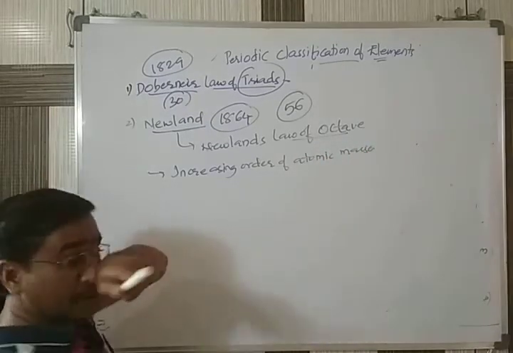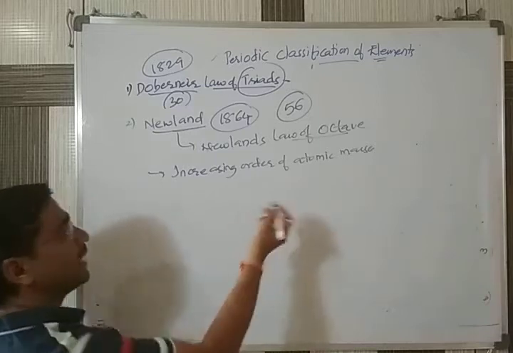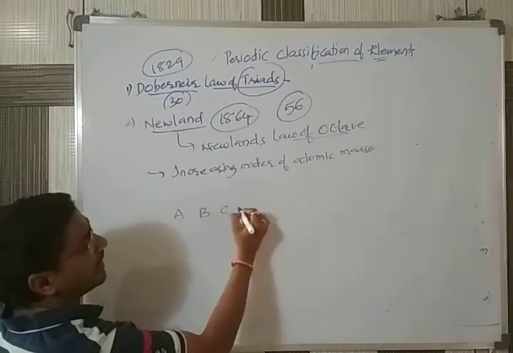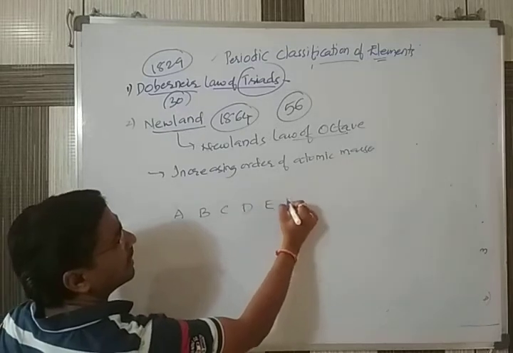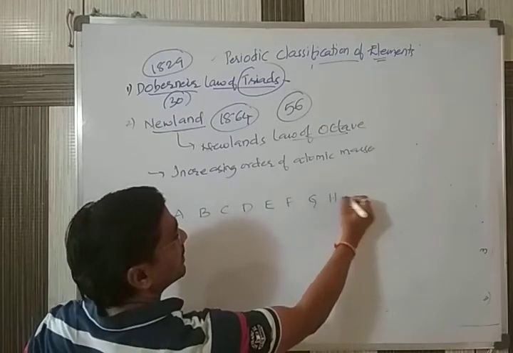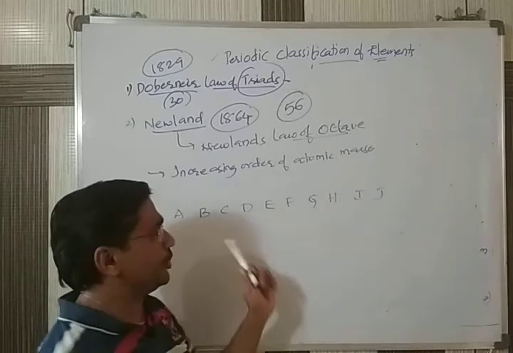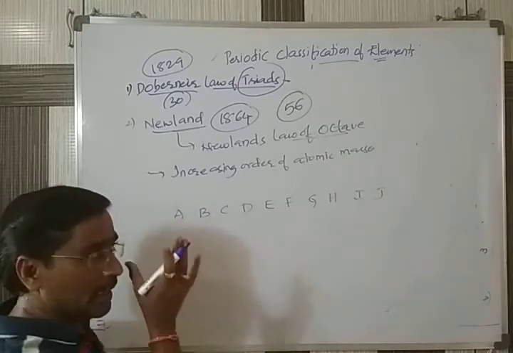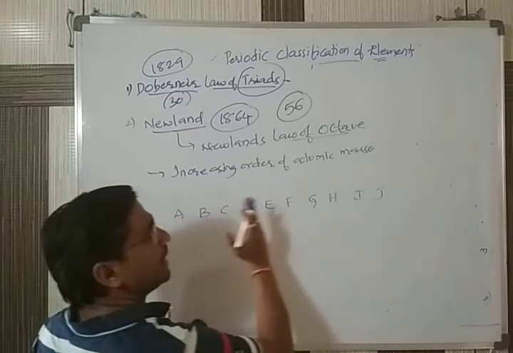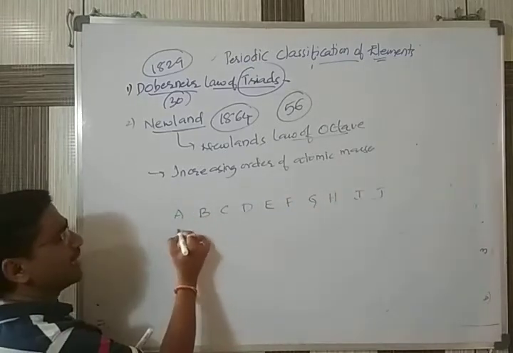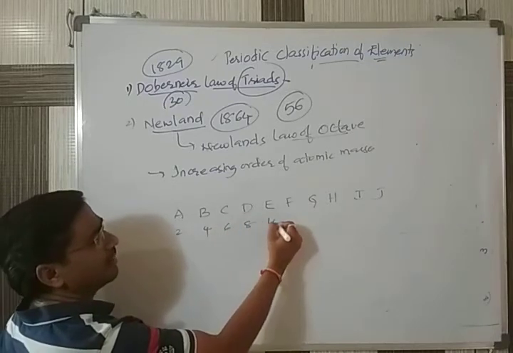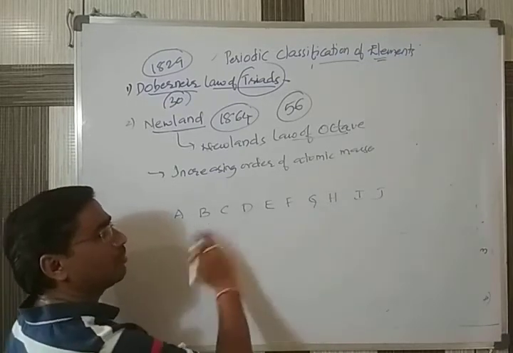Let us take the letters A, B, C, D, E, F, G, H, I, J and assume these letters are like elements. When he arranged them in the increasing order of atomic masses, let's assume the masses are 2, 4, 6, 8, 10 and so on.